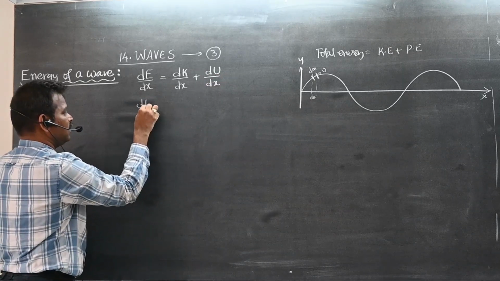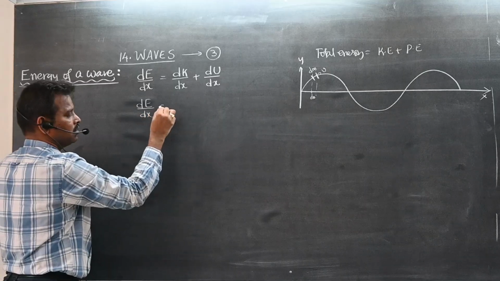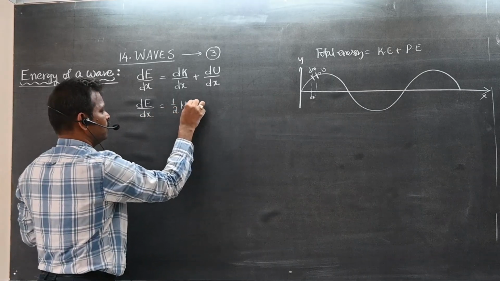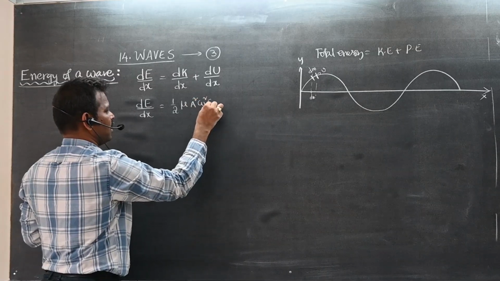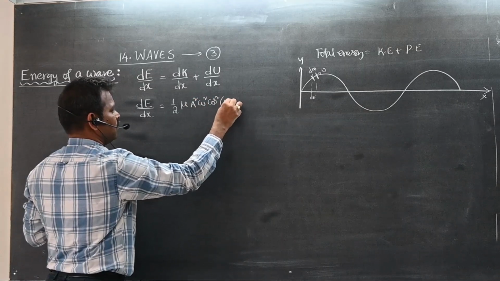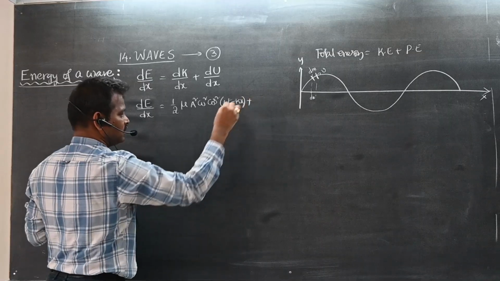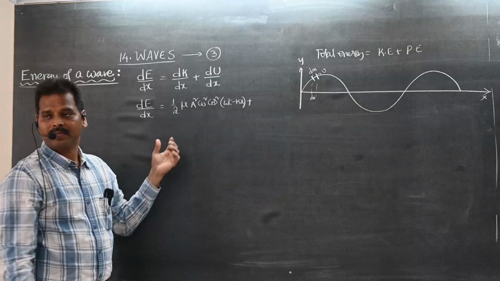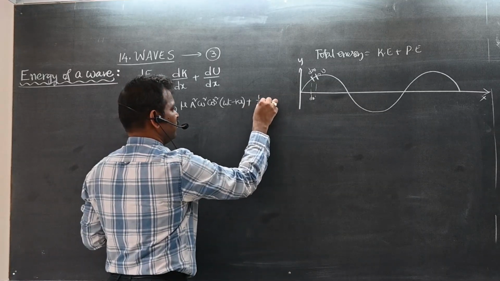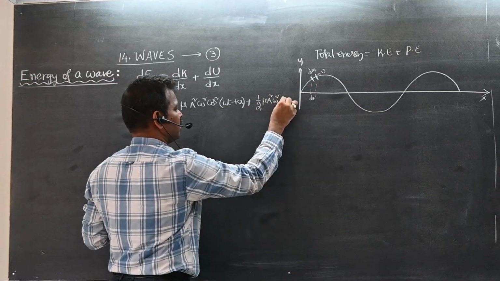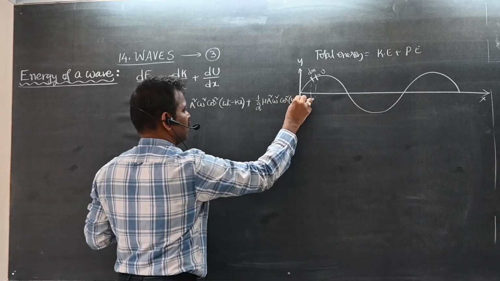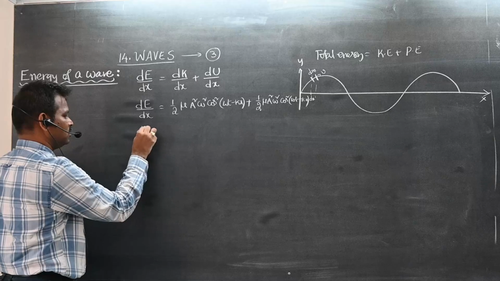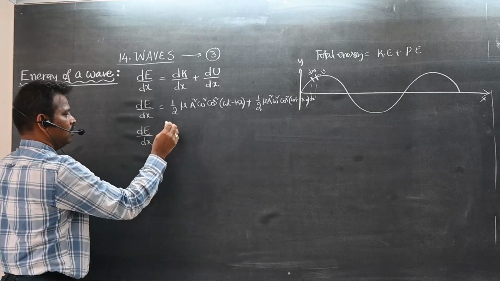Now I am finding dE by dx. What is dk by dx? Half mu a square omega square cos square omega t minus kx. What is du by dx? Same only, na? Half mu a square omega square cos square omega t minus kx. So what is the total energy of the wave per unit length?